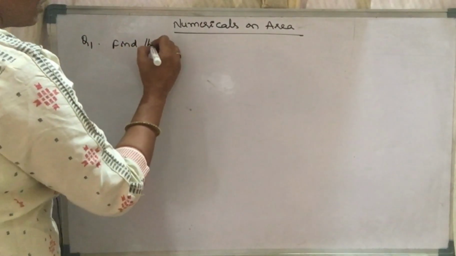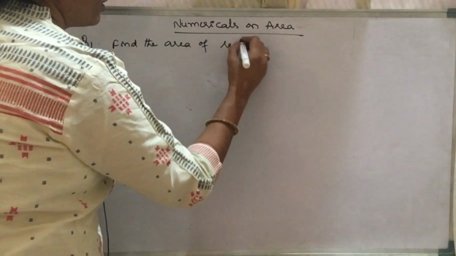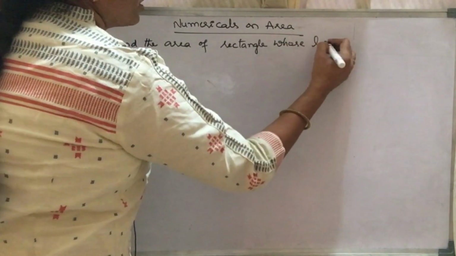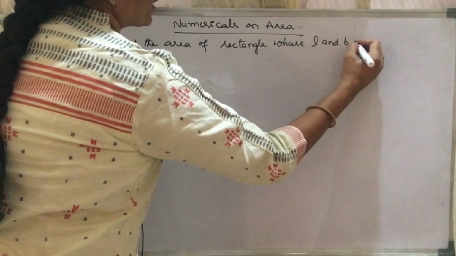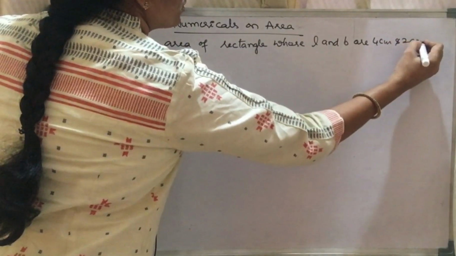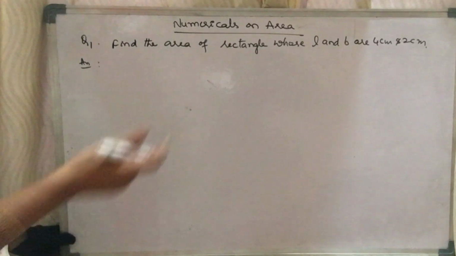Find the area of a rectangle whose length and breadth are 4 centimeter and 2 centimeter. Children, take a pause and just do the numerical.